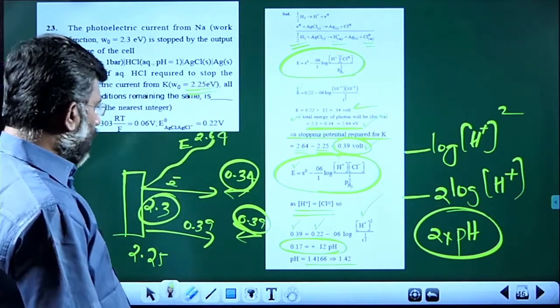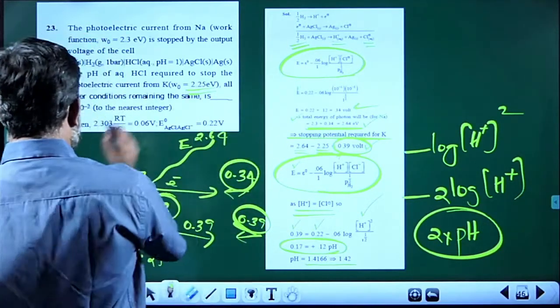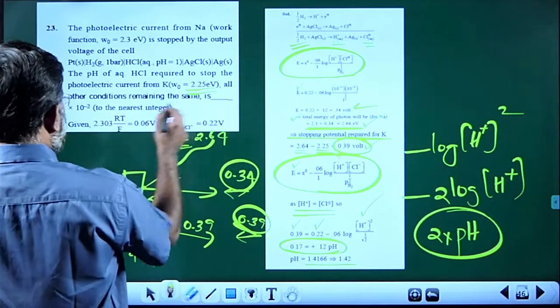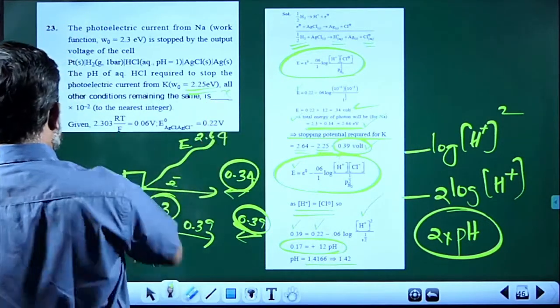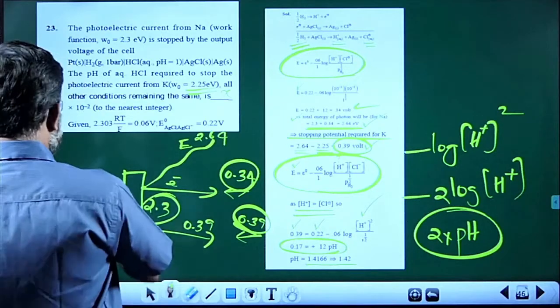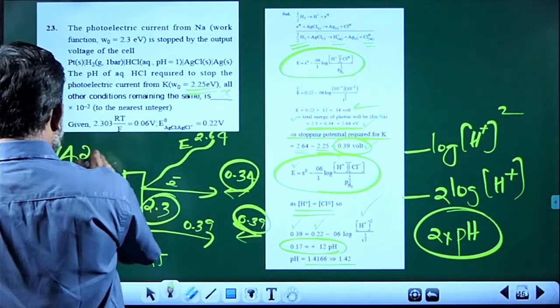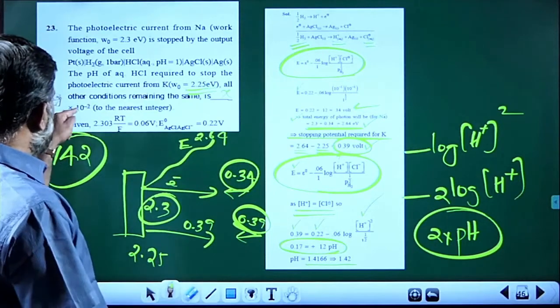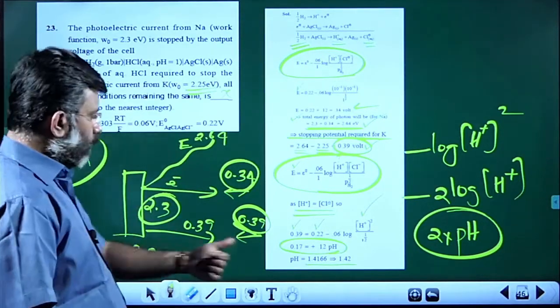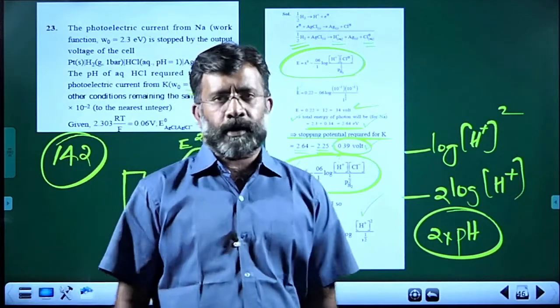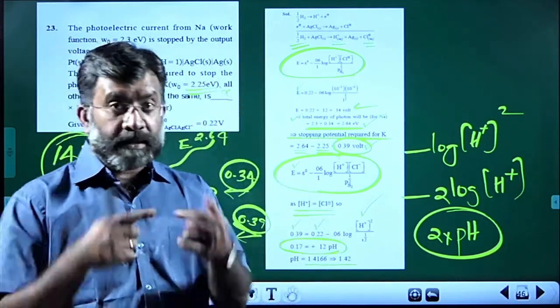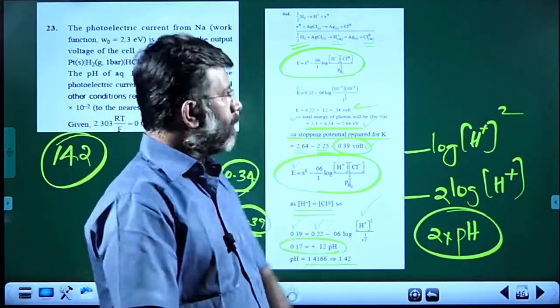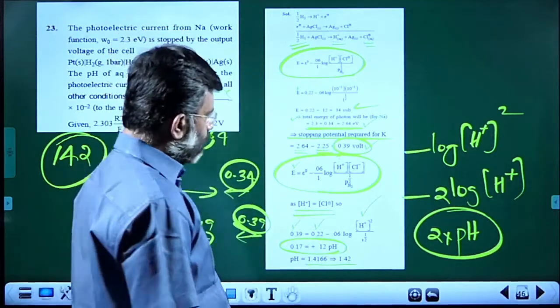So what will be the answer coming? The answer to be reported is x into 10 power minus 2. So the answer should be 142. That must be the answer. So 142 into 10 power minus 2, you will get 1.42. 142 is to be the reported answer. Okay. Next question.